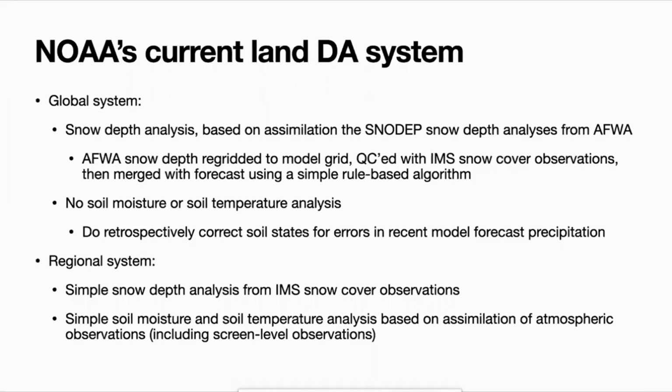We have no soil moisture or soil temperature analysis at the moment, although we do retrospectively correct these states for errors in recent model forecast precipitation using observed precipitation. In our regional system, we have a slightly different snow depth analysis, which is also probably a little much simpler than what's being done elsewhere. And this assimilates only the snow cover observations, no snow depth observations. We have a simple soil moisture and soil temperature analysis in that regional system, which is based on assimilation of atmospheric observations, which includes the screen level observations.